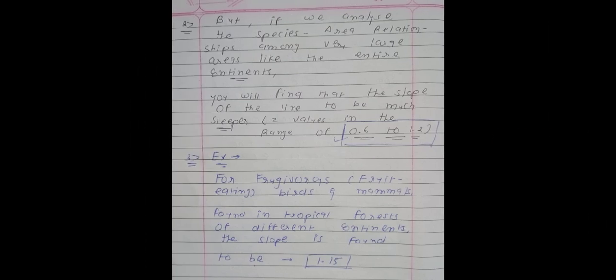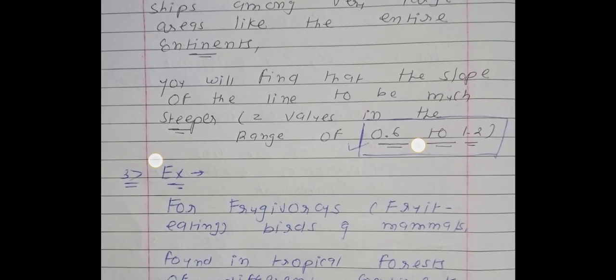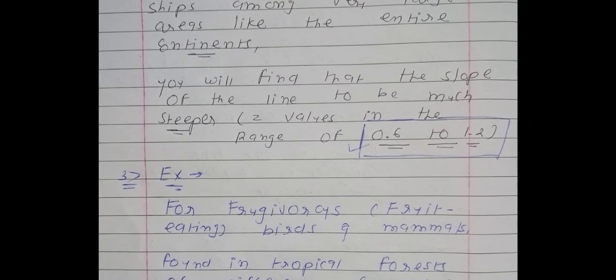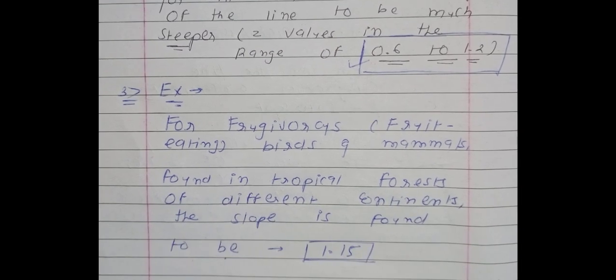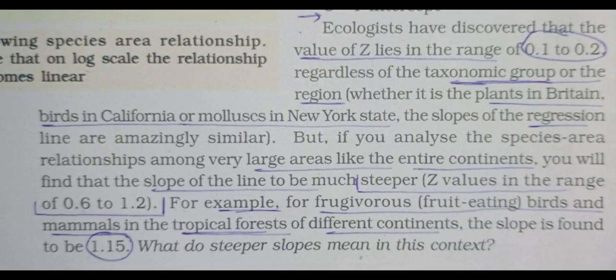But if we talk about a large area like the entire continent, then the range, the value, will be 0.6 to 1.2. And if we talk about frugivorous organisms like some frugivorous birds and frugivorous mammals, then the value will be 1.15.